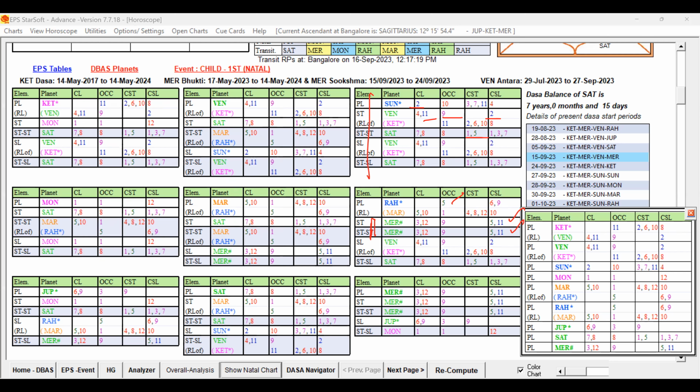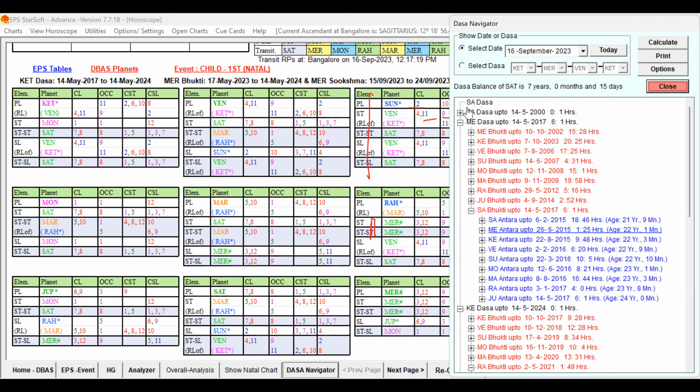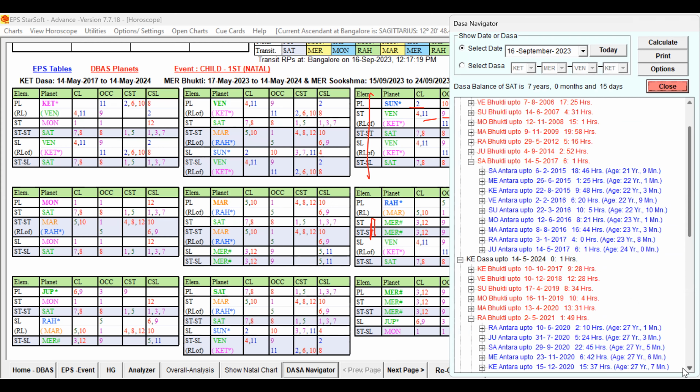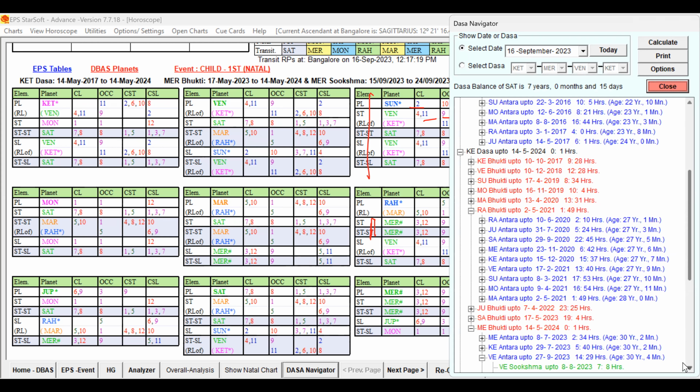So let us check in which period the delivery happened. Once the conception has taken place, let us check the period after 9 months. Ketu Dasa, Rahu Bhukti, Sun Antra, so in the month of, say, February and the first week of March.